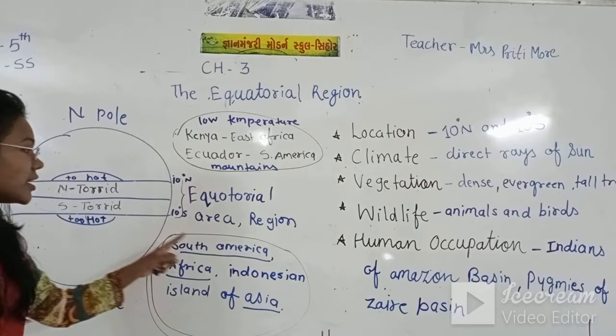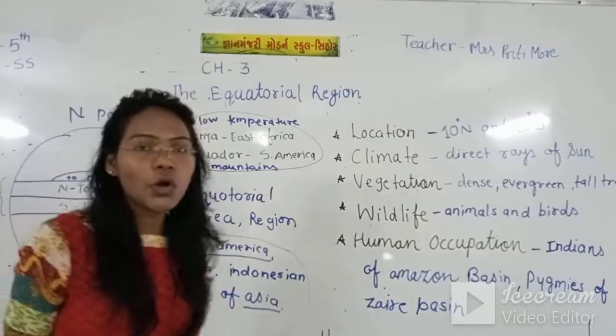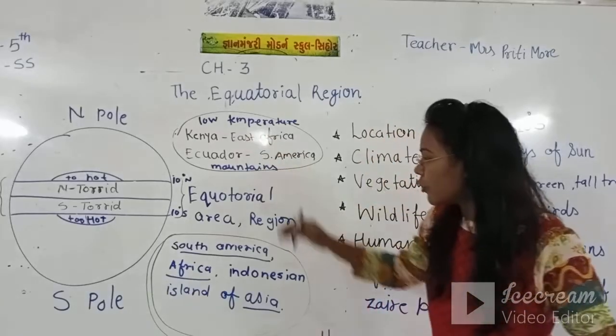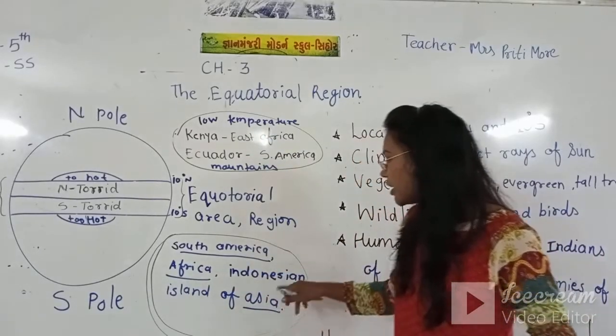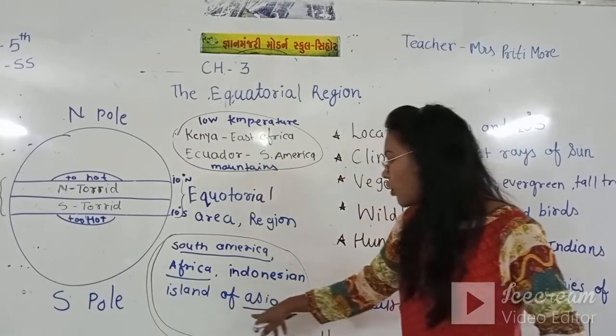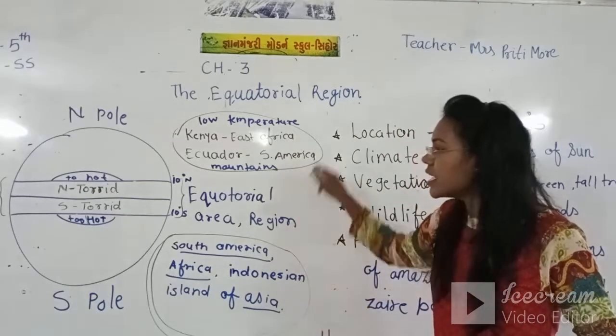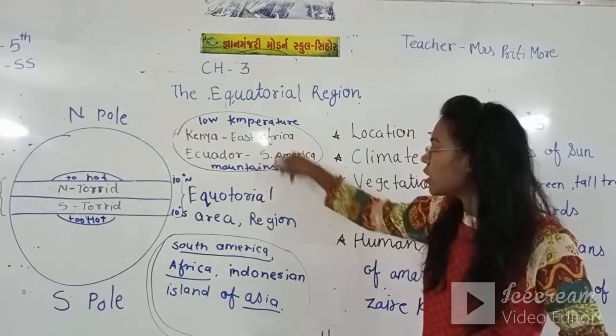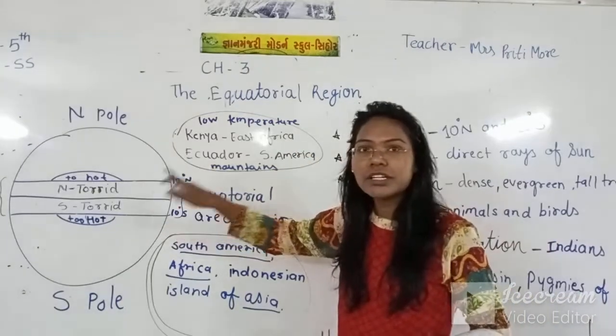That's why this area becomes very hot. So this area, Kenya, Ecuador, South America, and Asia, this whole area comes in the equatorial region.